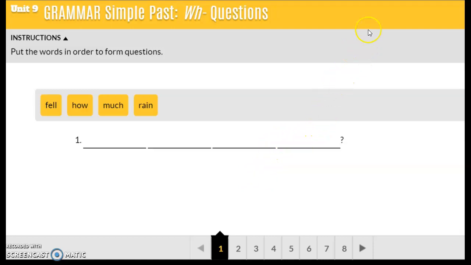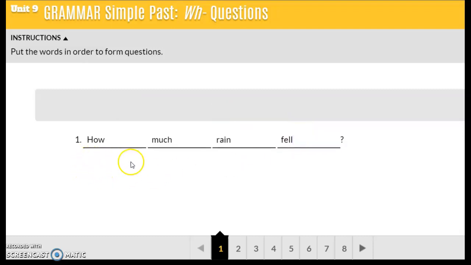Put the words in order to form questions. You could pause if you need more time. Here's number 1. The answer is how much. Subject rain, and the verb is fell in past tense. How much rain fell?